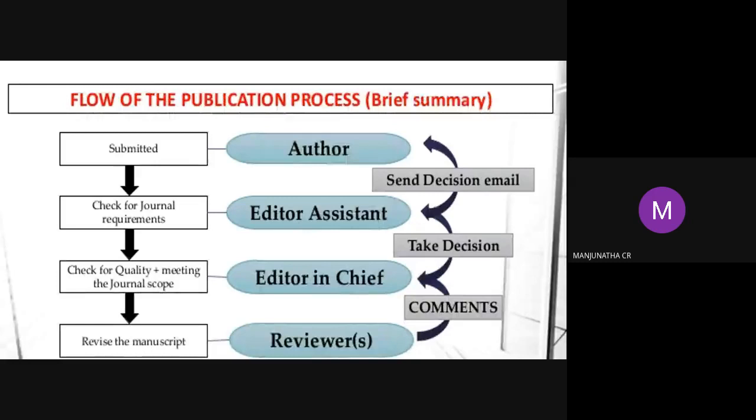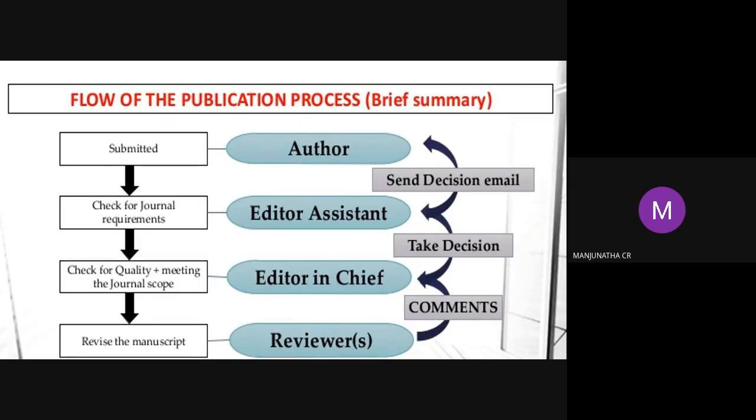Next, the flow of the publication process. Almost at the end of the slides, there are 2-3 slides left. First you submit the article. Then the journal checks the requirements technically; software is installed for that. Then they check quality and whether it meets the journal scope, which means they will check plagiarism. If plagiarism is there, the software can reject it. Please keep it in mind: don't copy. You can rearrange the sentences. That's very important. If the same text appears anywhere in the same publisher, of course it will be rejected. It is better to avoid plagiarism before applying to a journal.